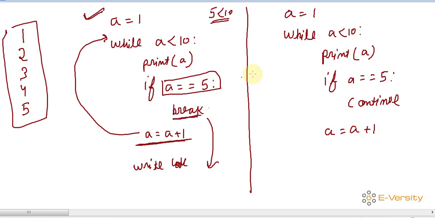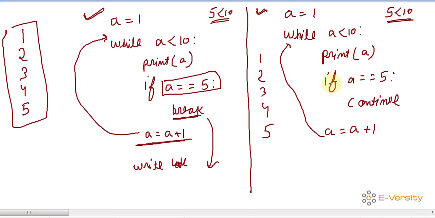Same thing you can use in continue. So here you can see I am writing a is equal to 1 while a is less than 10. Same thing, I can just replace the keyword from break to continue. So you can see initially it is printing 1 2 3 4. Again you can see the value of a is 5, it goes upside and checks the condition. Obviously 5 is less than 10, the condition is true, so it prints 5.